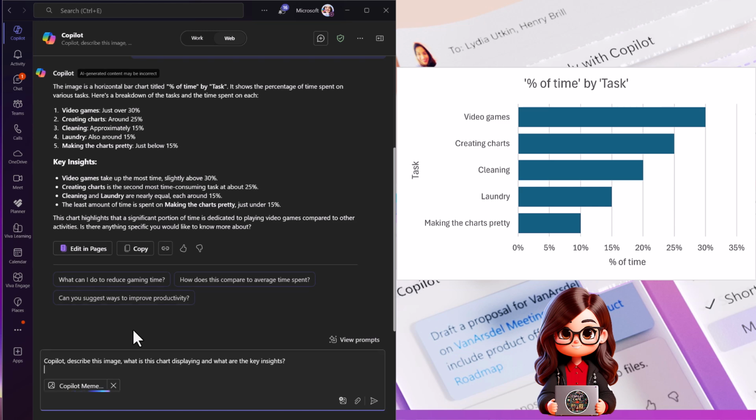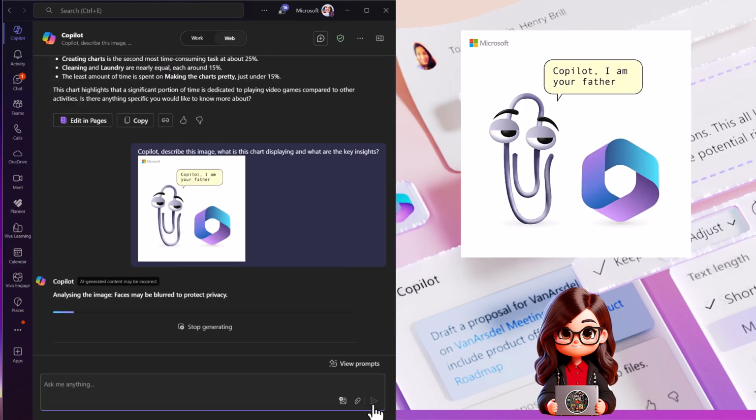Let's try something else. Let's select an image, a photo or meme. So I've asked Copilot to tell me what it can see. It's going to analyze that image. Let's see what it thinks of the text that it sees there and Clippy and the logo. Really interested to see what it comes back with here.